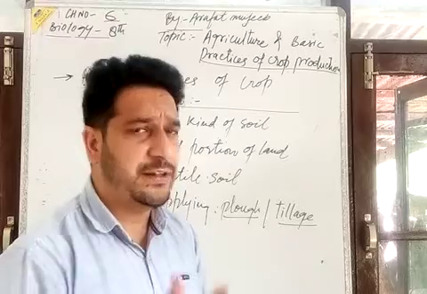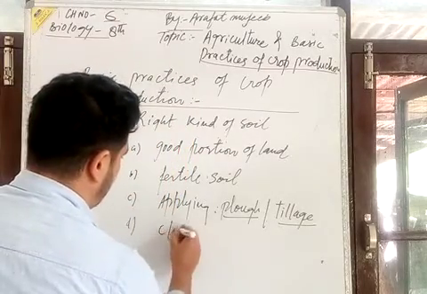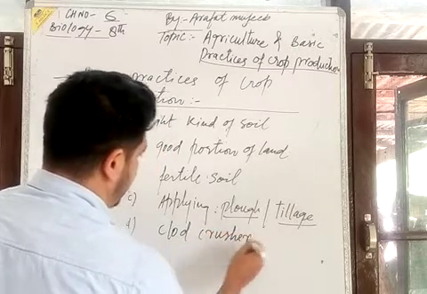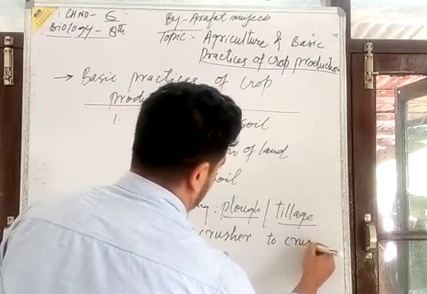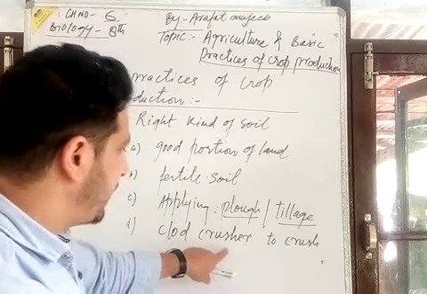With the help of another tool, that is the clod crusher. Clod crusher से क्या होता है? Clod crusher, its work is to crush. You should also apply this crushing method.